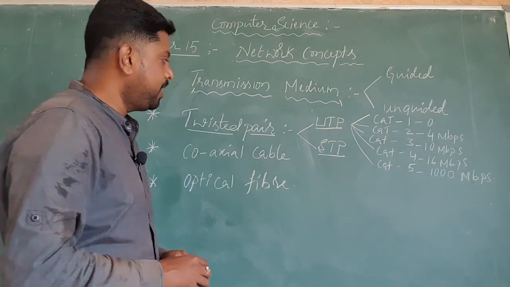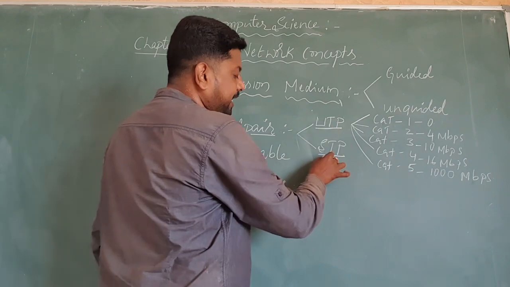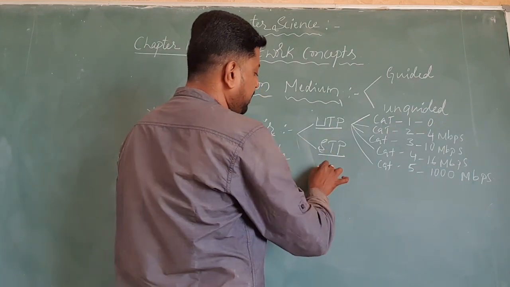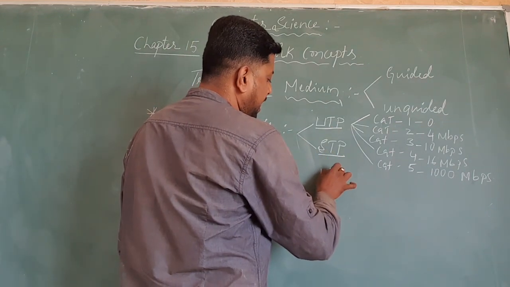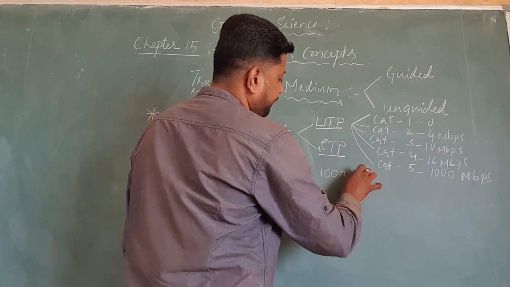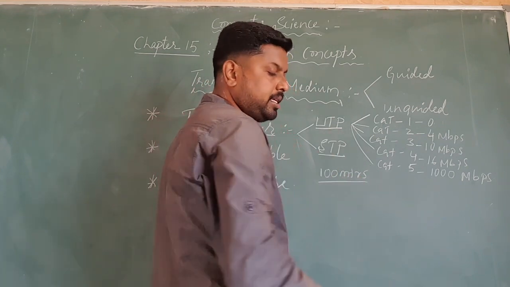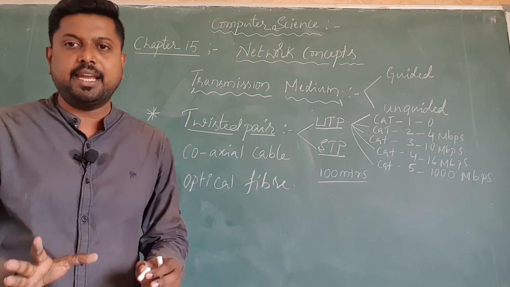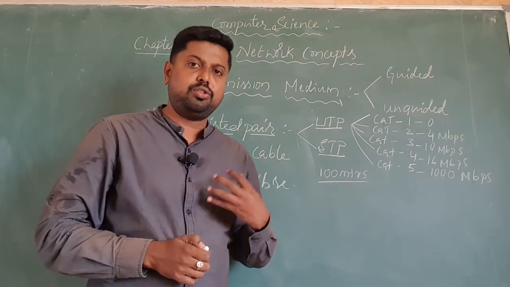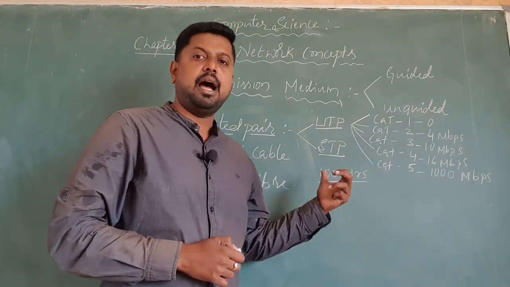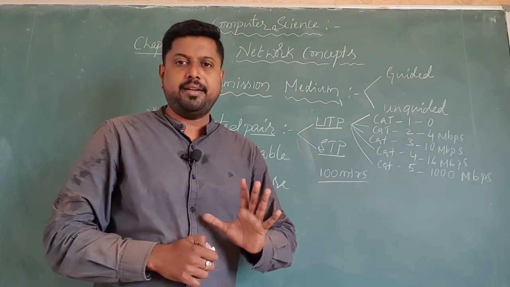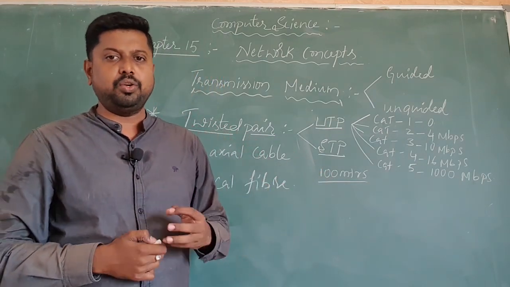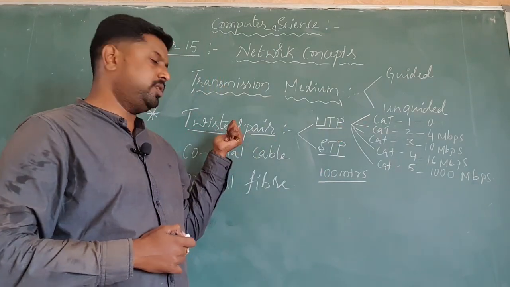Also, both UTP and STP cables support a maximum of 100 meters. That is the distance of the connection between source and destination, a maximum of 100 meters. So for 100 meter connections we use what we call twisted pair cable.